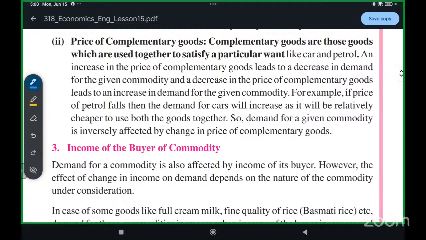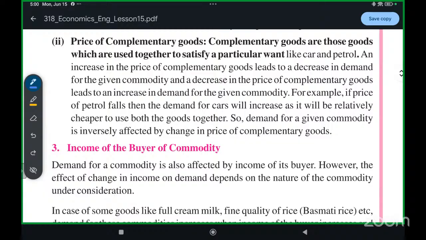No. So I have to pay for petrol if I want to drive a car. Car is one commodity, but petrol for the car is a complementary commodity, meaning I have to buy it with it.